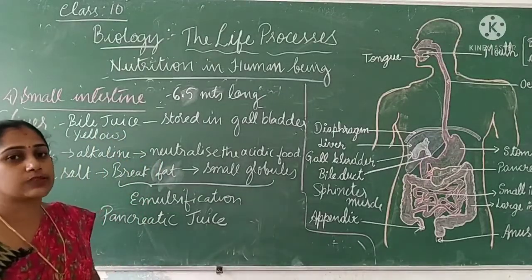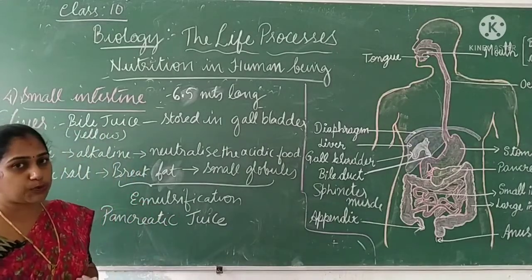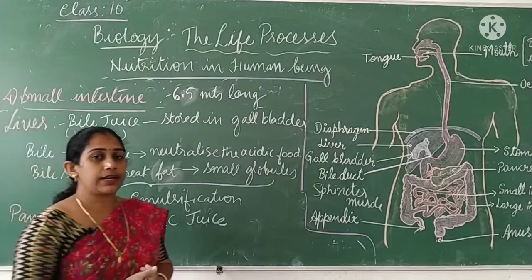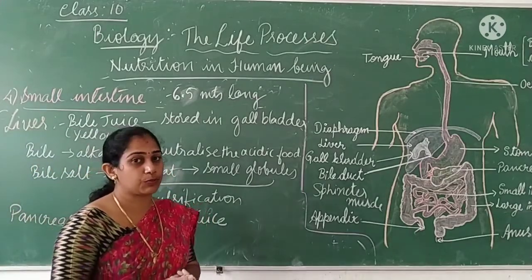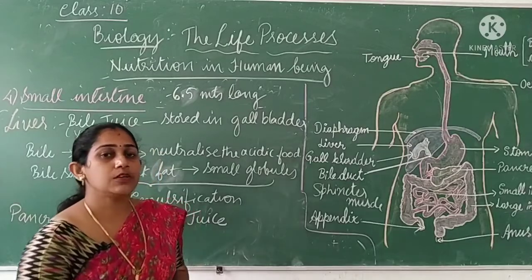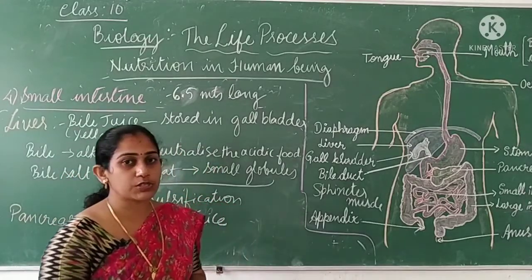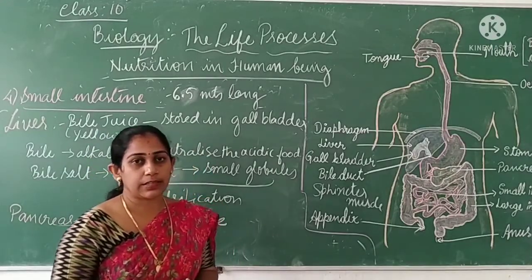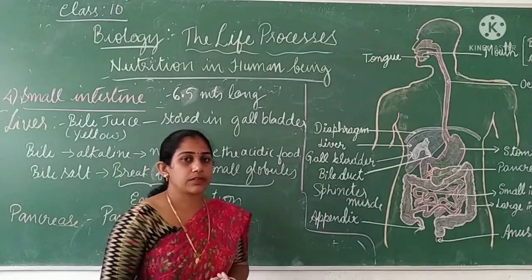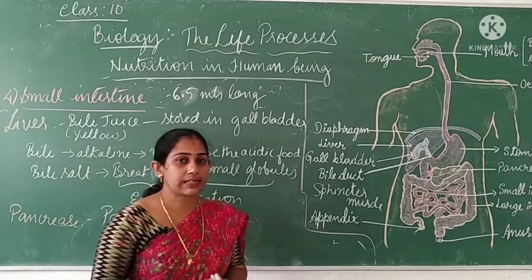The small intestine is one of the longest parts of the alimentary canal. It runs to about 6.5 meters long in adult human beings. It may vary based on the food habits of the animals, whether carnivorous, herbivorous or omnivorous. Herbivorous animals are plant-eating animals. Cattle and others belong to herbivores. They usually eat grasses and plants.